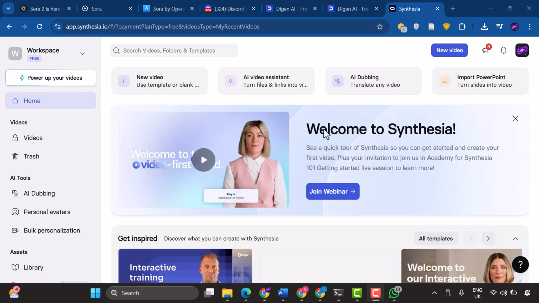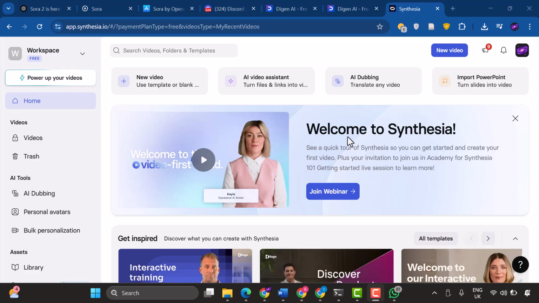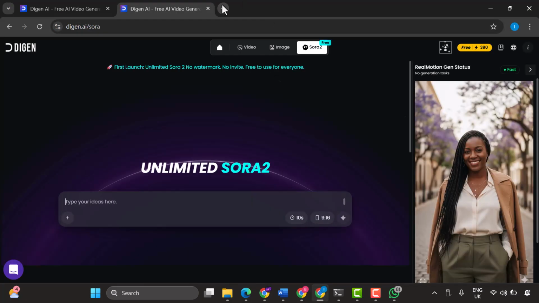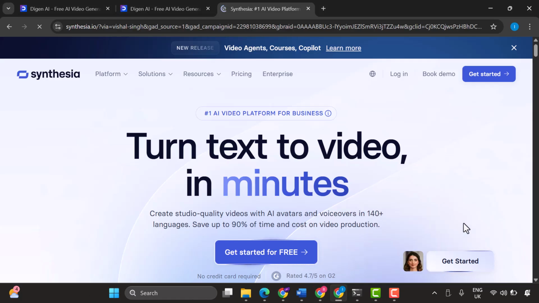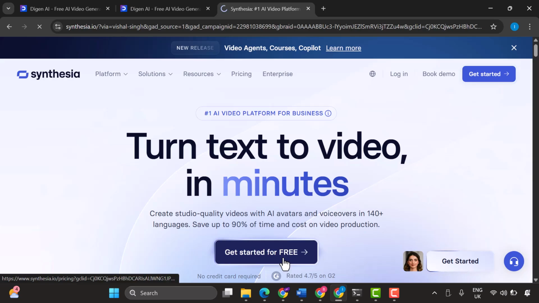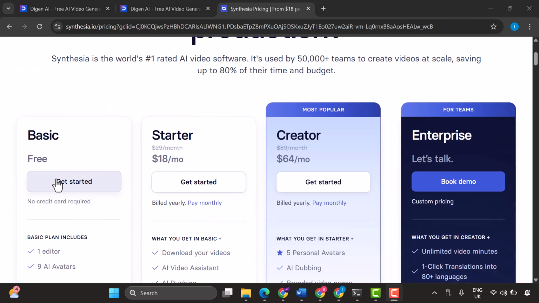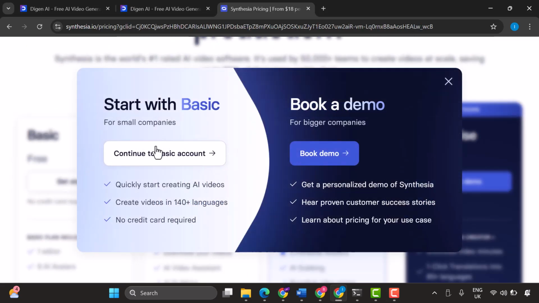So how do we create this video using Synthesia? Now we have to create a new video. So, okay, I see that I've already used this account previously, so I want to create a fresh account so that you can see exactly how it goes from the beginning. So if I come here, I want to go to Synthesia's homepage. I want to create from scratch, so I'll select this option, and then click on Get Started for free, and then I'm going to click on Get Started.